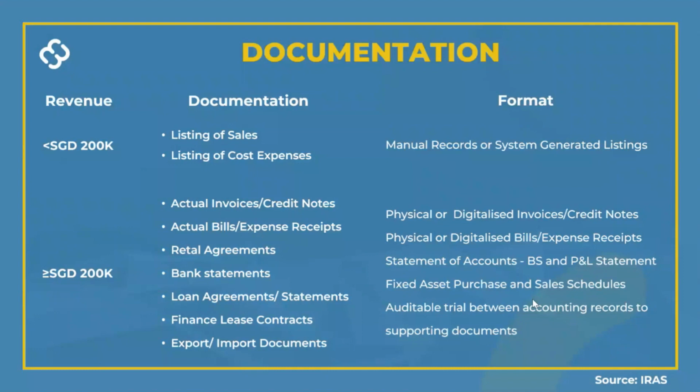More information on this can be found in detail from IRAS. IRAS has done a very fantastic job of providing FAQs and questions on the site. So we encourage those people who are new to businesses and companies to approach us, or look at the IRAS website to get further information. It's a very robust and well-documented website.